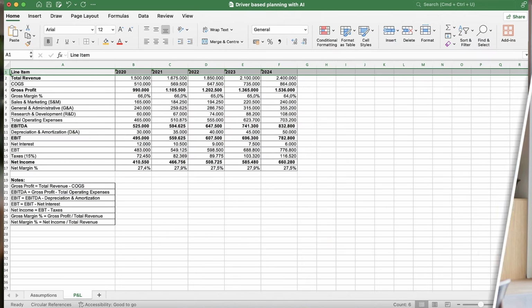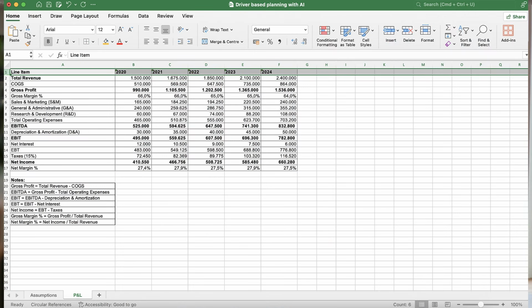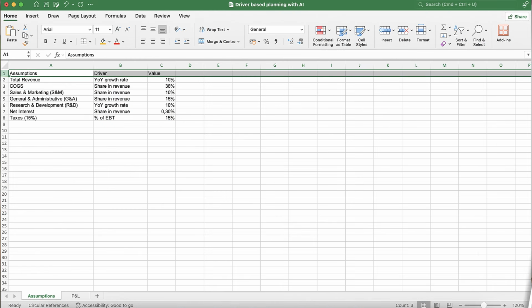Here's an example. Let's assume this is our historical P&L and we want to build projections through 2030. On the sheet next to it, we have our assumptions. Of course, I'm starting with a simpler example so we can understand how this works. Now I upload this file into ChatGPT and give the following prompt.